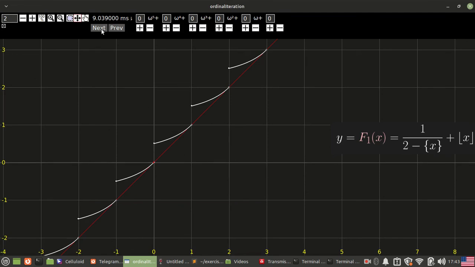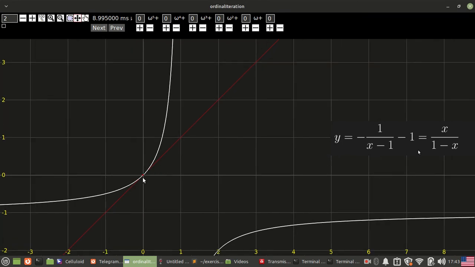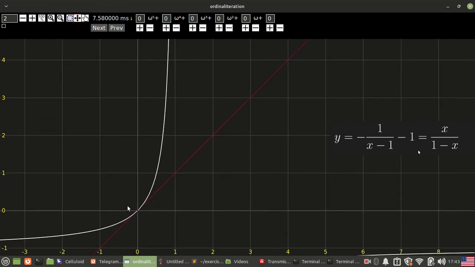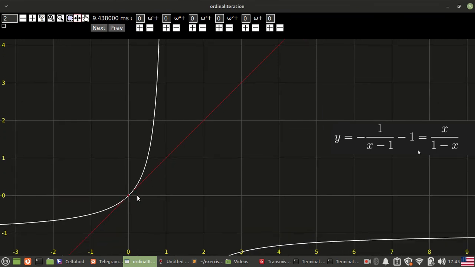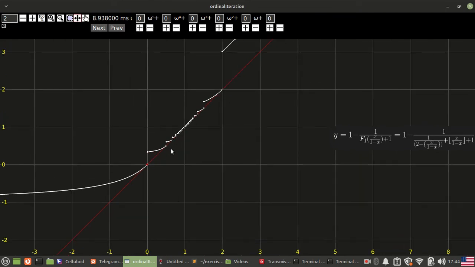To do this, I first apply a function that stretches the interval from 0 to 1 into this whole half infinite line where y is bigger than 0. Then I apply the function that I want to squish, our previous function, and then I apply the inverse of that stretching function to squish this whole infinite half line back into the interval from 0 to 1, and I get this